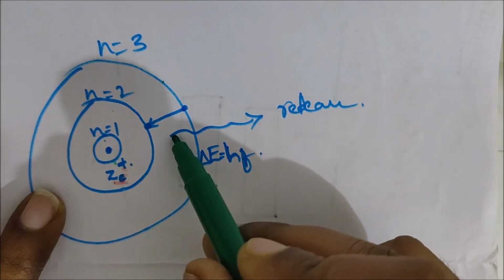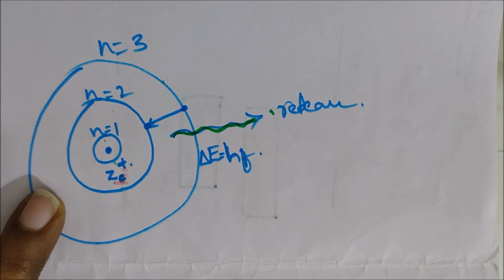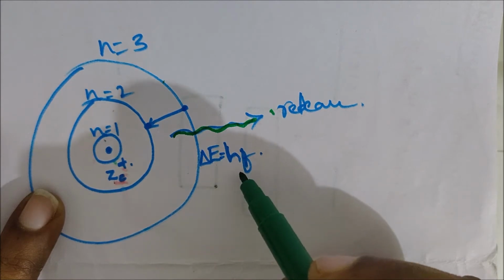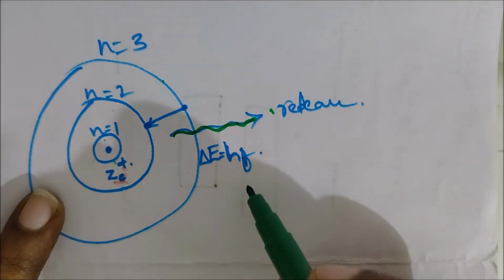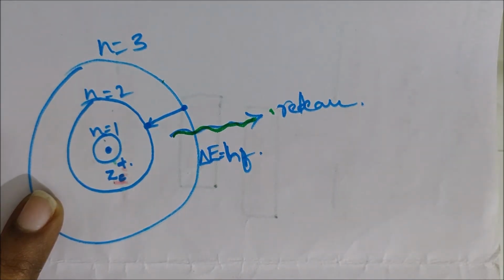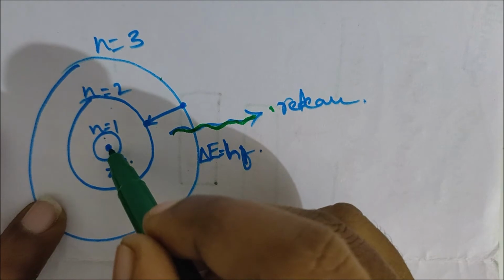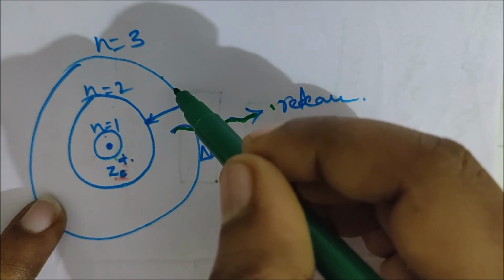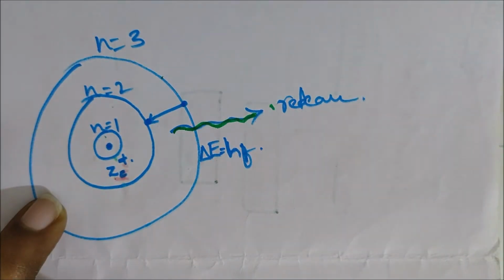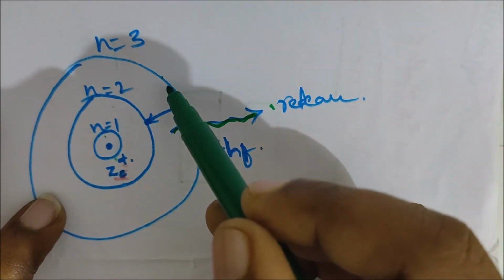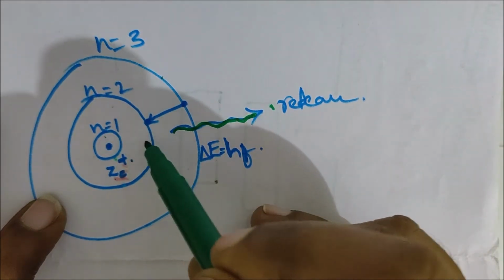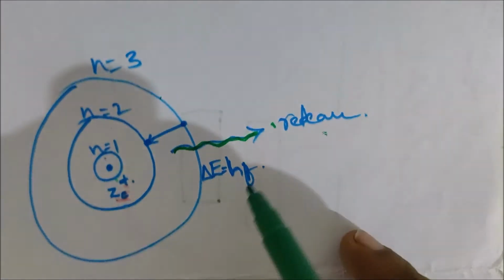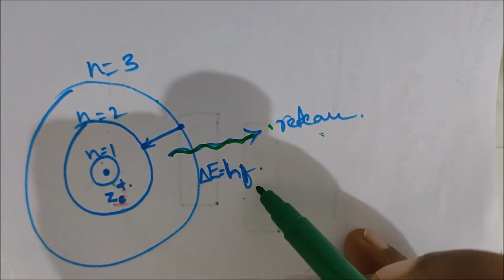The energy is released in waves, that is delta E equal to h mu, where mu is the frequency. When an electron jumps to a higher energy level, energy is absorbed, but when it jumps to a lower energy level, the energy is released in the form of waves, denoted by delta E equal to h mu.